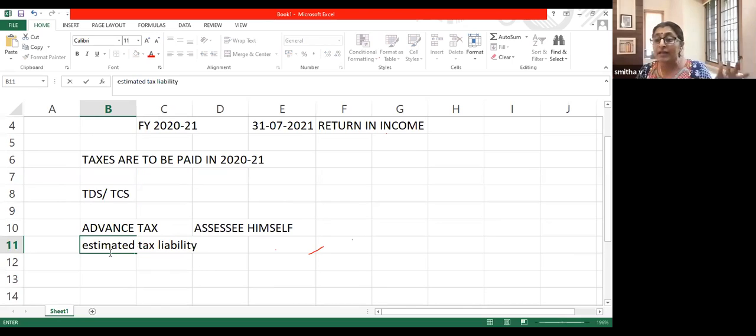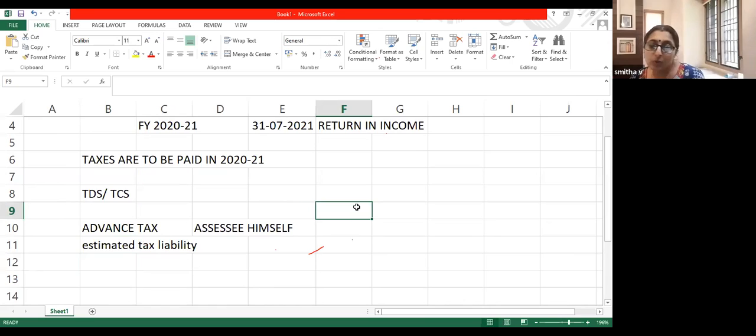It need not be an accurate calculation. We give you some leverage, like 10% short or excess. We understand that. You pay your estimated tax liability. Now, how can I make an estimate about my tax liability?